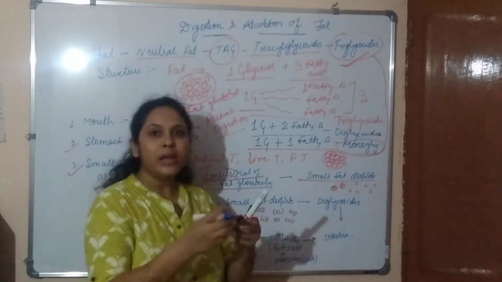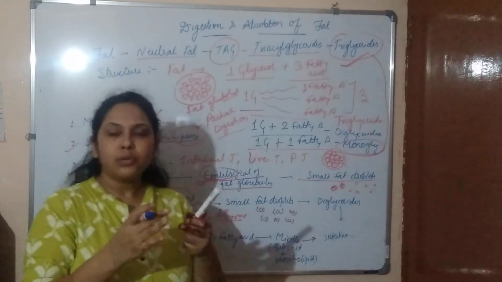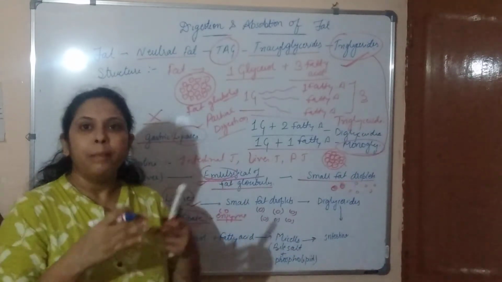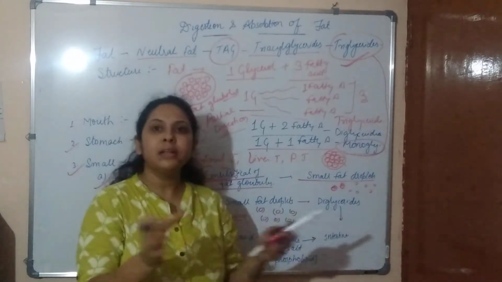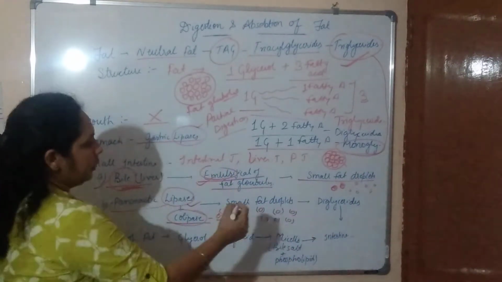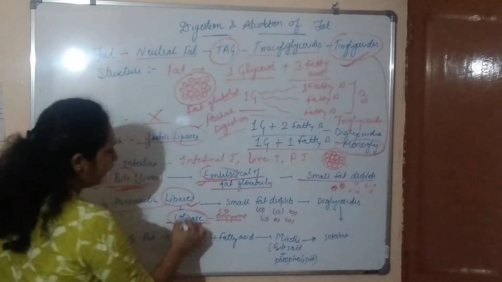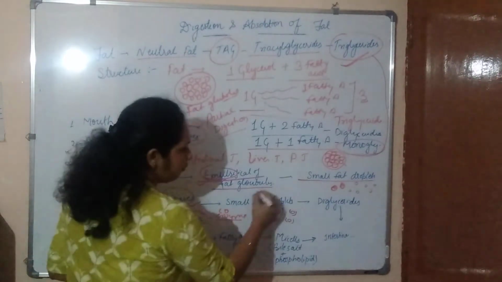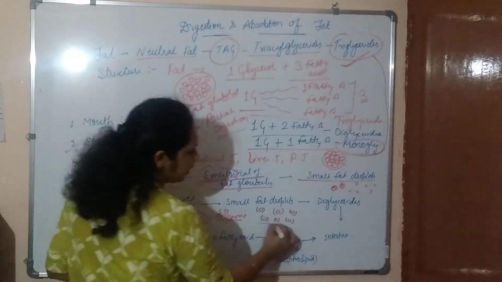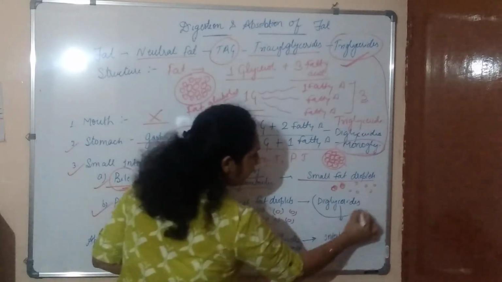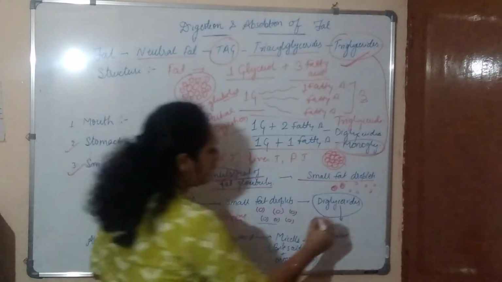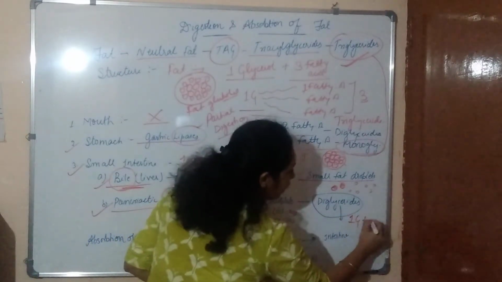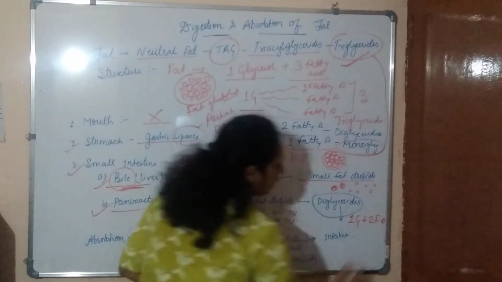So there is no breakdown of any bond in the fat, they just make them isolated. Now with the help of lipase, this fat droplet, this triglyceride, is converted into diglyceride. We know that diglyceride means one glycerol with two fatty acids.